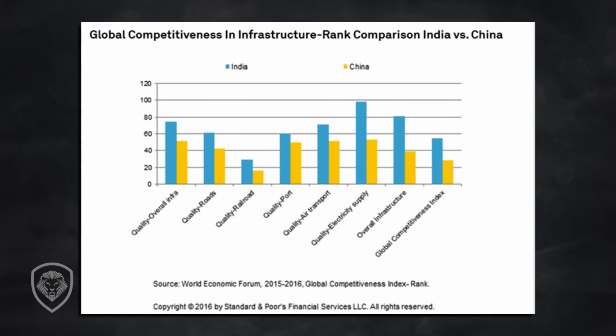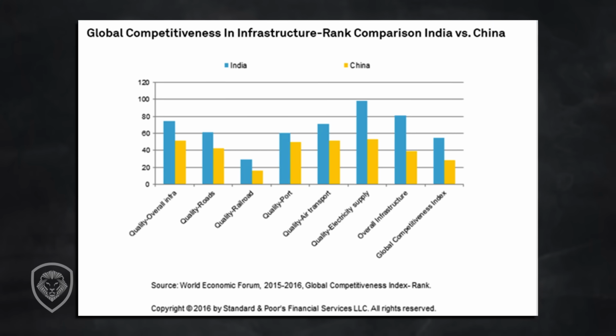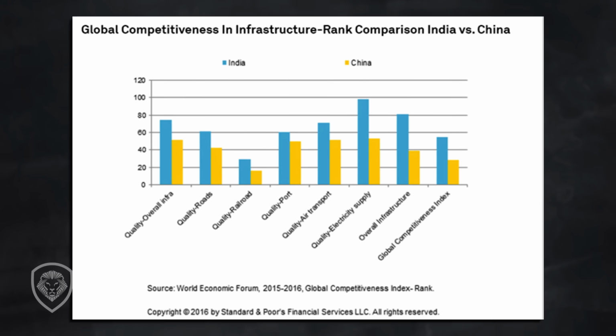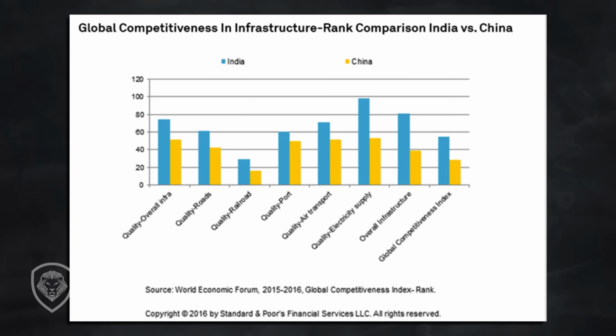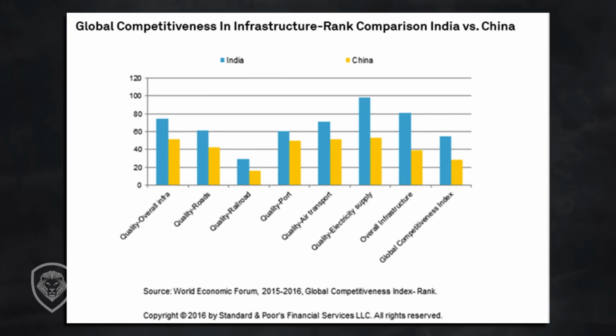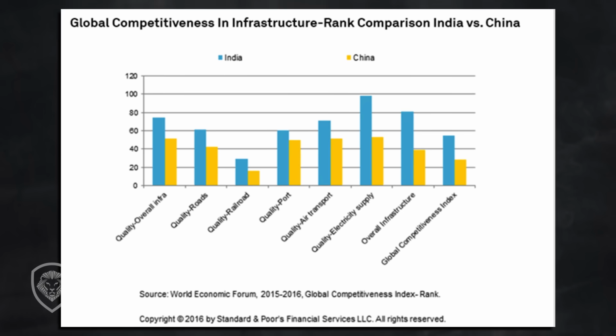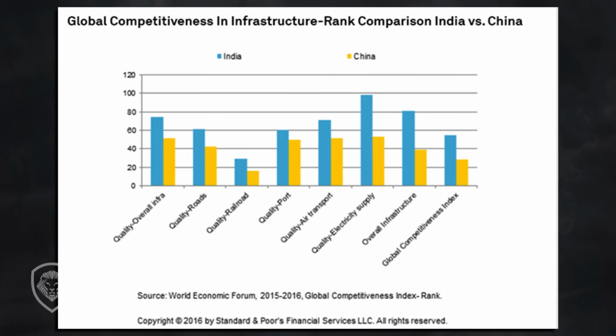Quality roads, India gets the edge. Quality railroads, India gets the edge. Quality ports, India gets the edge. Quality air transport, India gets the edge. Quality electricity supply, India gets the edge. Overall infrastructure, India gets the edge. Global competitiveness index, India gets the edge. So you know the whole thing between quality and quantity? Quality, India. Quantity, China. There's an edge.